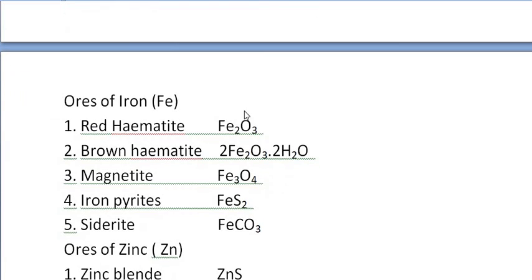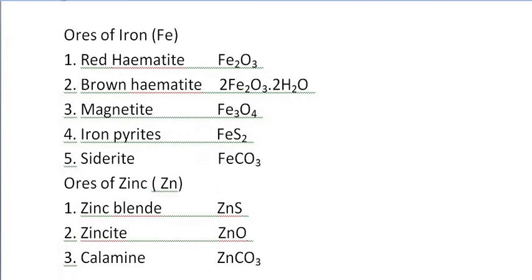Secondly, that is the ores of iron. Red hematite is the ore of your iron. Brown hematite, Fe2O3.2H2O. Magnetite, Fe3O4. Iron pyrites are there, FeS2. Iron siderites are there, that is FeCO3 is the formula for the iron siderites.